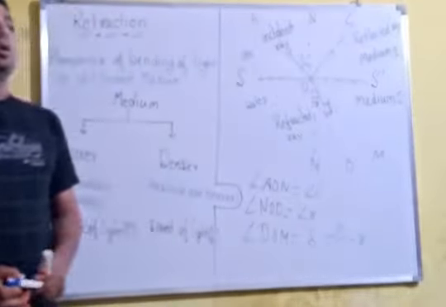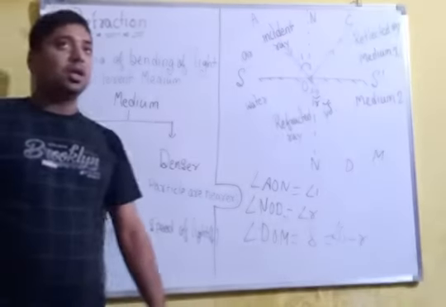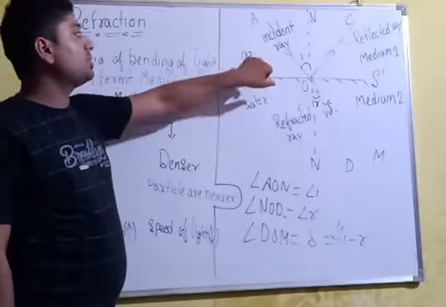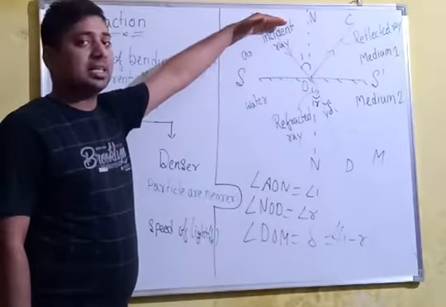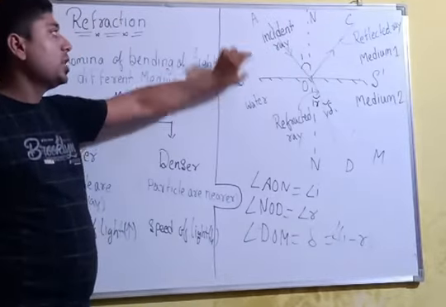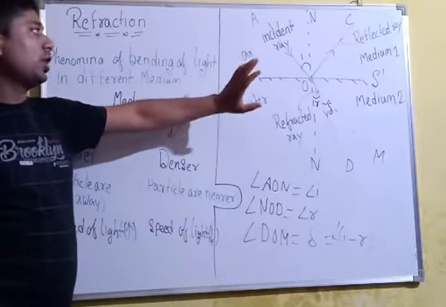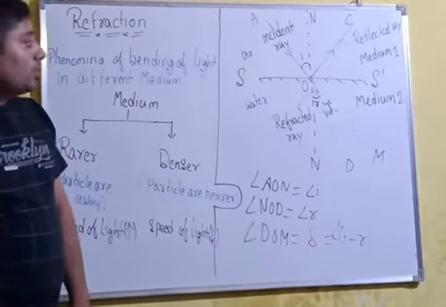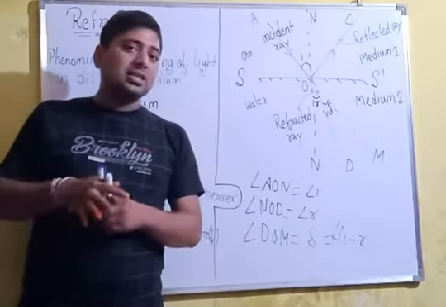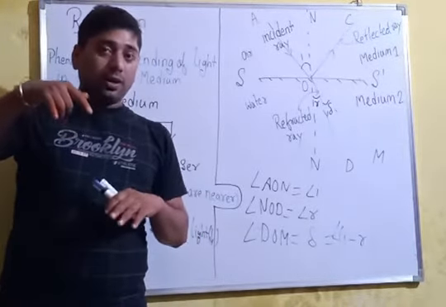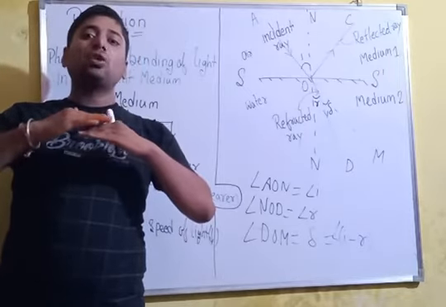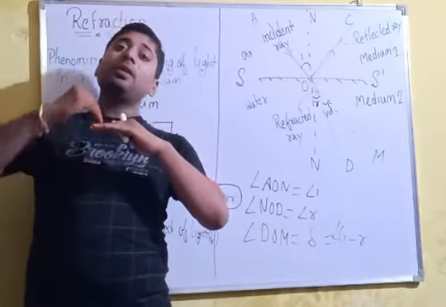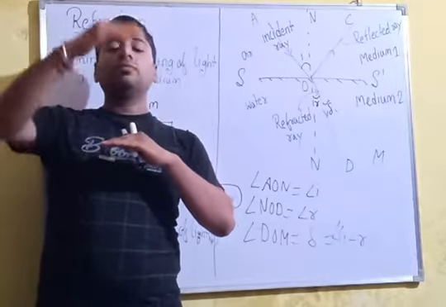Now about this diagram. Here I have taken two media. The first medium is air, above the surface, and below the surface is water. Air is rarer and water is denser. When a ray of light strikes the surface of the water, some rays go inside the water and some rays go back above the water.